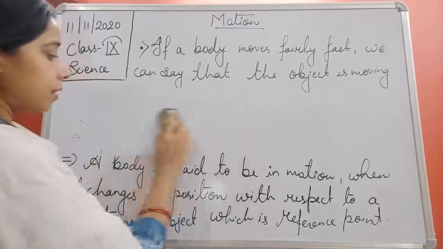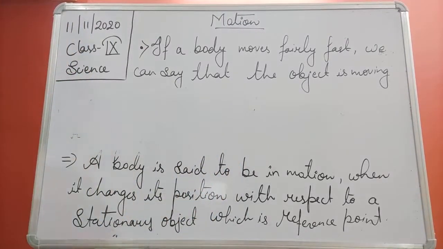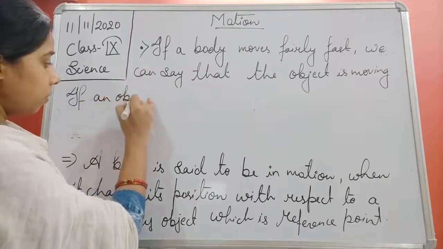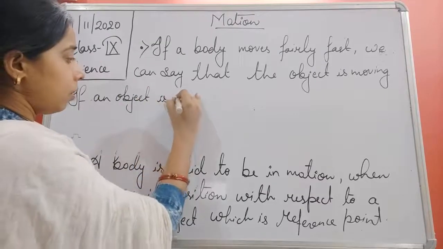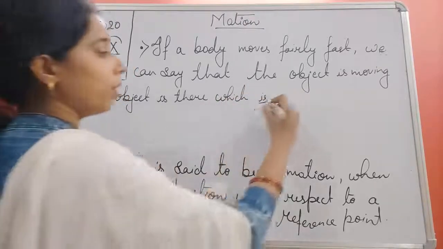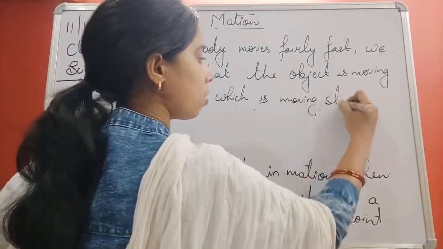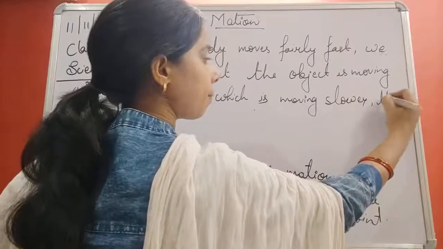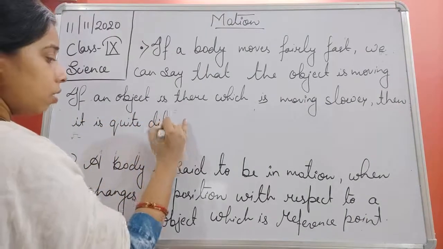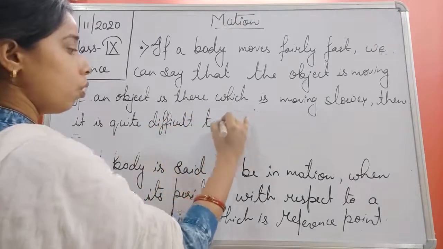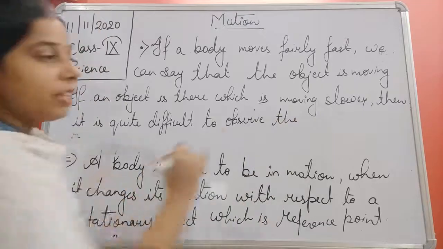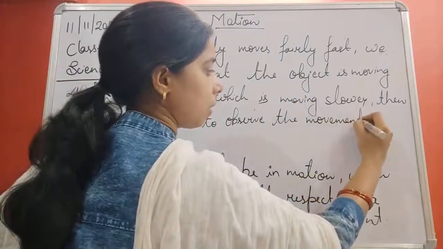And we can also write that if an object is moving slow, then it is quite difficult to observe the movement immediately.